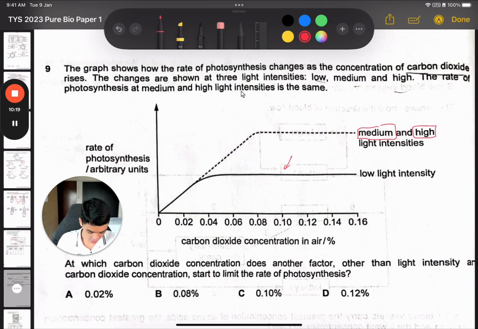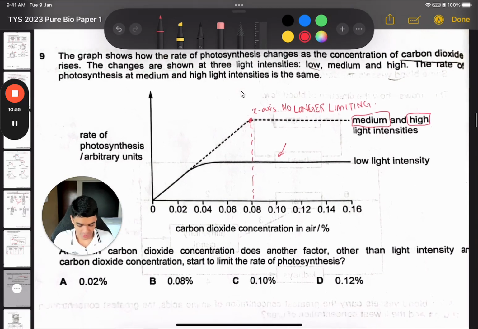So what's happening is that at this point, 0.08 percent CO2 and higher, notice that the rate does not increase anymore. So whenever you have graphs like this and the x-axis no longer impacts the rate, that means the x-axis no longer impacts the y-axis, that means that the x-axis is no longer a limiting factor. Okay, so that means that CO2 is no longer limiting at 0.08 onwards.